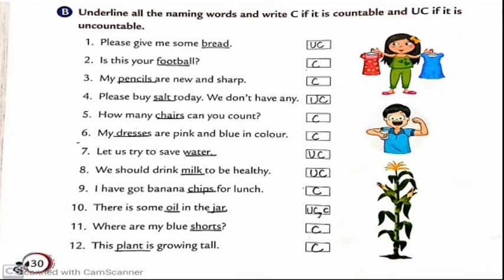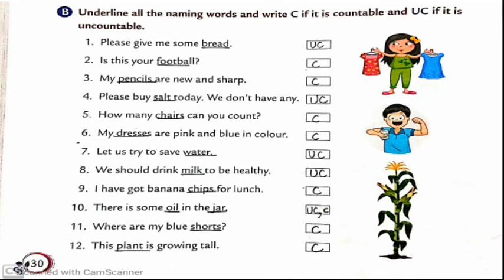Now you must be wondering that you can count bread. But students, usually we do not say 1 breads, 2 breads like this. Usually we use the word bread only. And the word bread itself is an uncountable noun. That is why we have written UC in the box. Number 2, is this your football? The noun here is football and it is a countable noun.